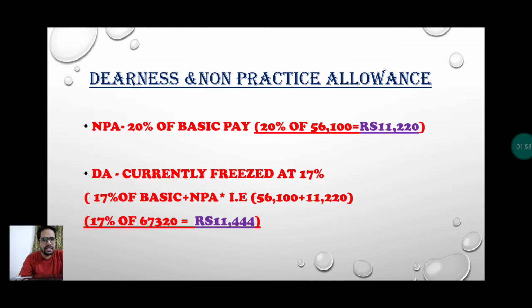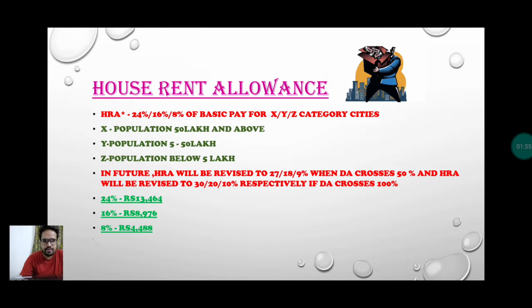If you move to the next slide, this is house rent allowance. For house rent allowance, the government has divided the cities into 3 categories: X, Y, and Z. For X, the population should be equal to or greater than 50 lakh; for Y, the population should be between 5 and 50 lakh; and for Z, the population will be less than 5 lakh.